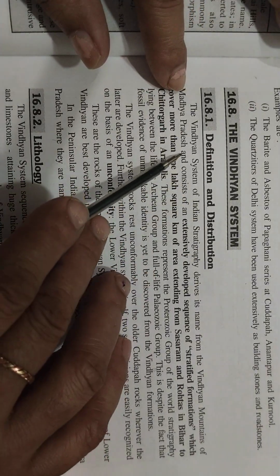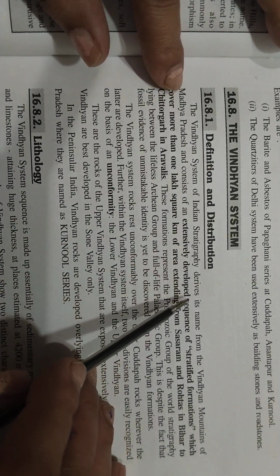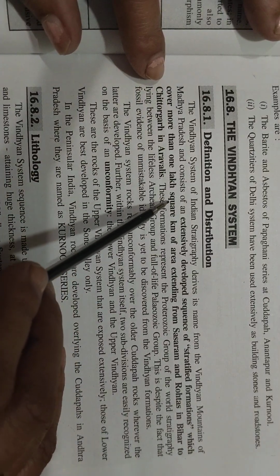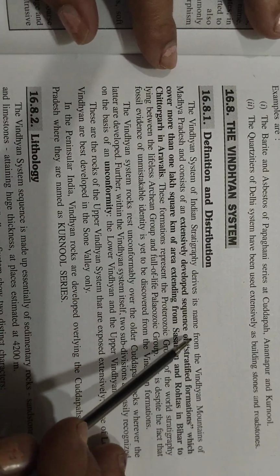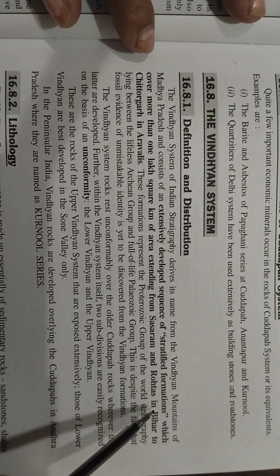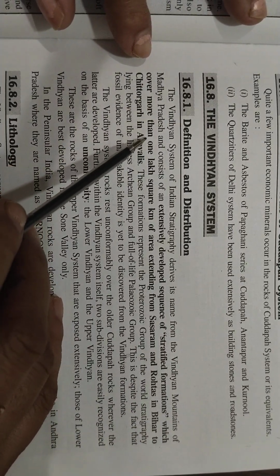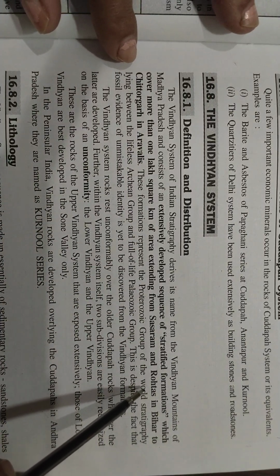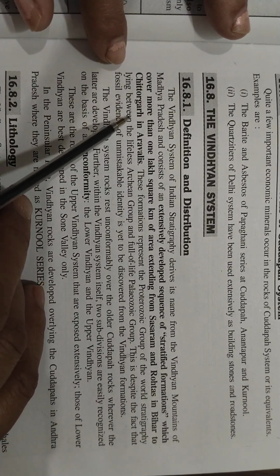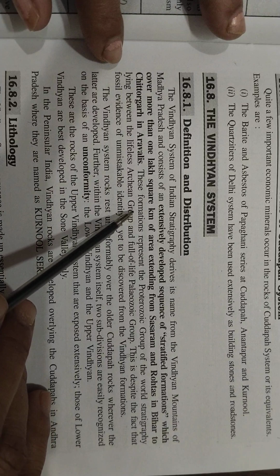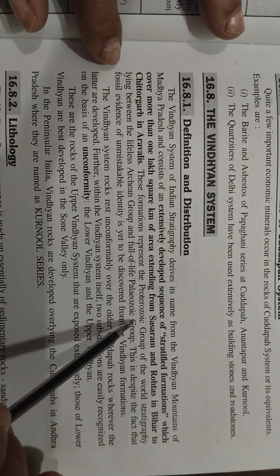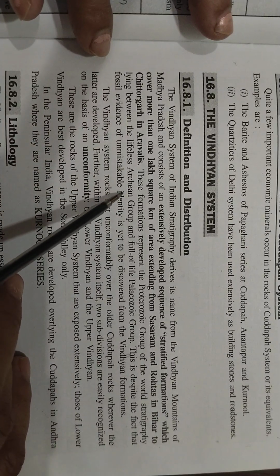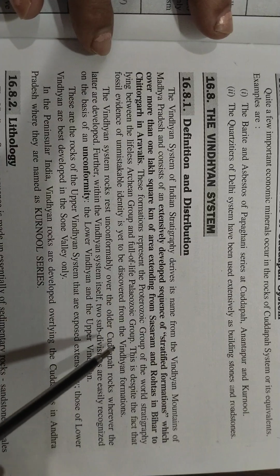Definition and distribution. The Vindhyan system of Indian stratigraphy derives its name from the Vindhyan mountains of Madhya Pradesh and consists of an extensively developed sequence of stratified formations, which covers more than 1 lakh square kilometers of area extending from Sasaram and Rohtas in Bihar to Chittorgarh in Aravallis, and these formations represent the Proterozoic group of the world. Stratigraphically it lies between the lifeless Archean group and the full of life Paleozoic group.